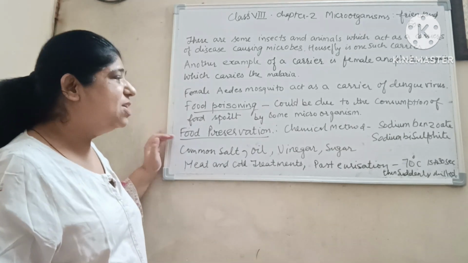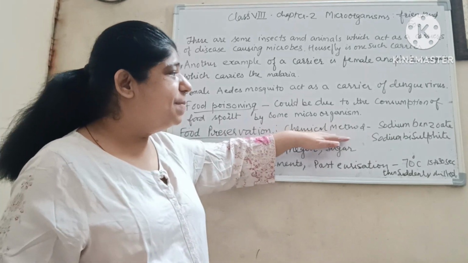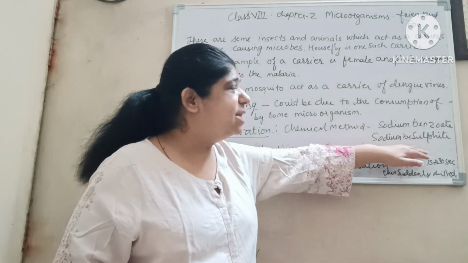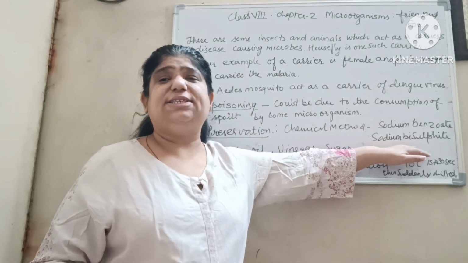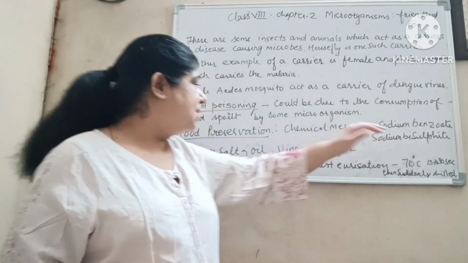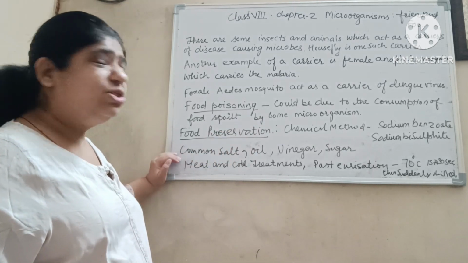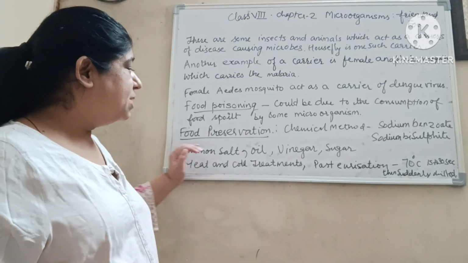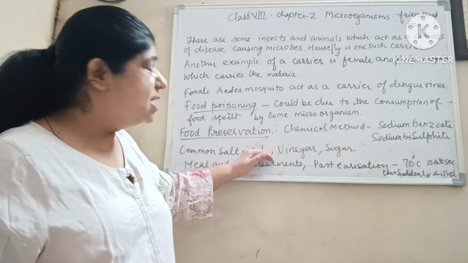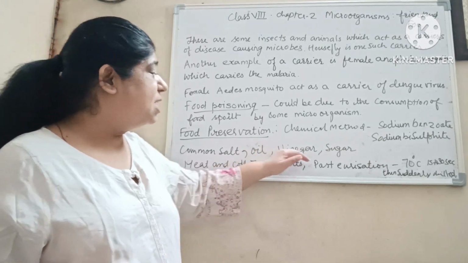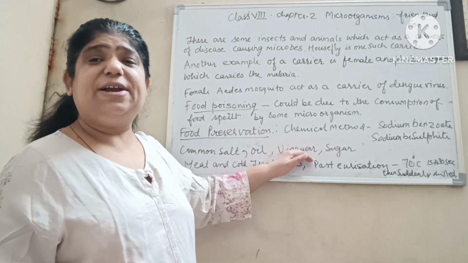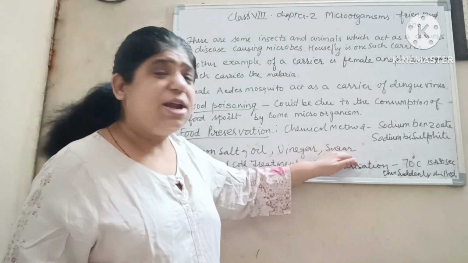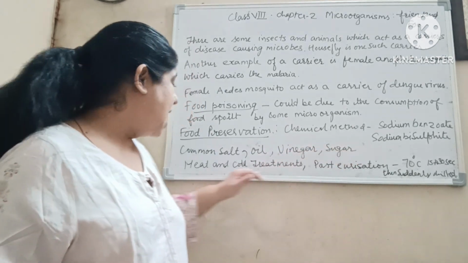Now food preservation. First is the chemical method. Sodium benzoate and sodium bisulfite are used as preservatives. Common salt is used as a preservative in pickles. Oil is used as a preservative in pickle. Vinegar is used as a preservative in chutney. Sugar is used as a preservative in jam.